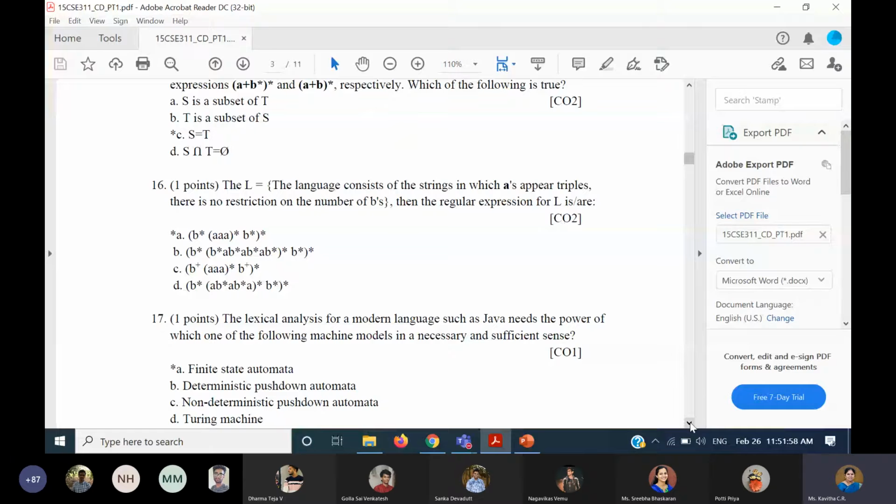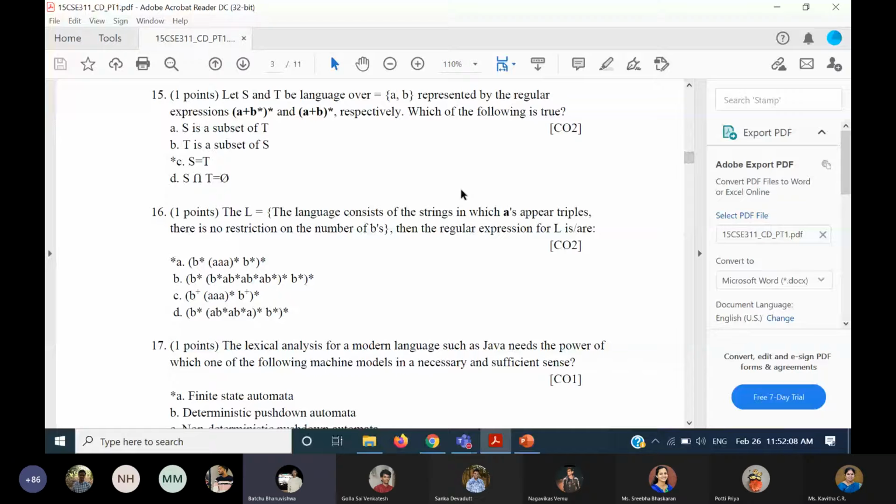The 16th question is the language that consists of. In the 15th question, since B star is there, we can take 0 occurrences of B in T's language. No? Yes, it is. But that's not possible in T. See, B star whole star is what you would have taken, B star only, right?